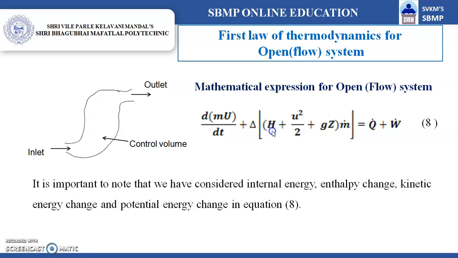It is important to note that we have considered internal energy, enthalpy change, kinetic energy change, and potential energy change in equation 8 as the energy changes inside the system, and these are the energy changes across the system and surrounding.